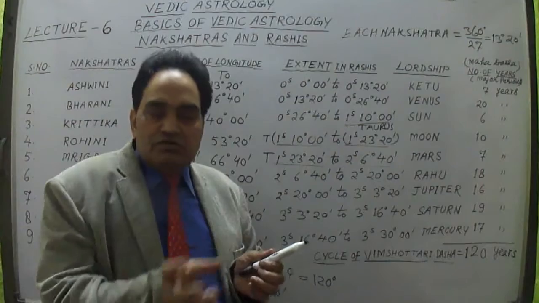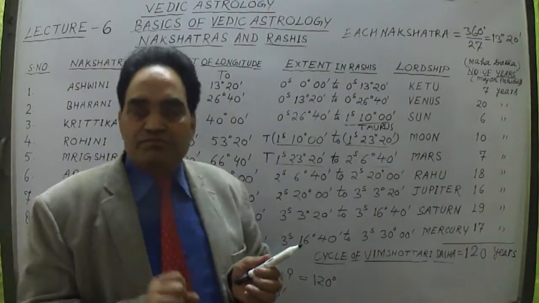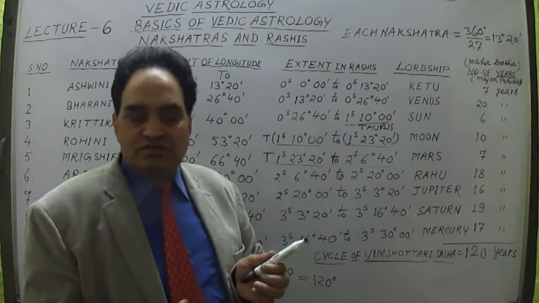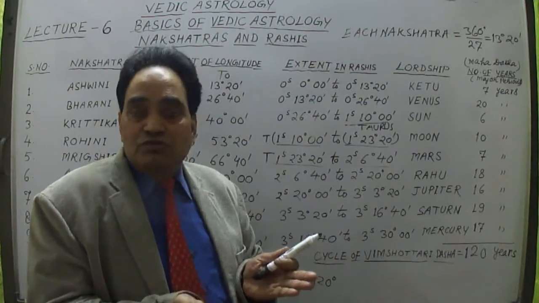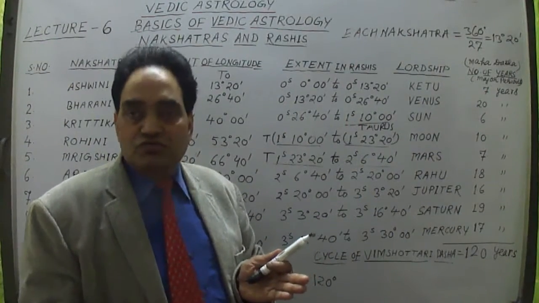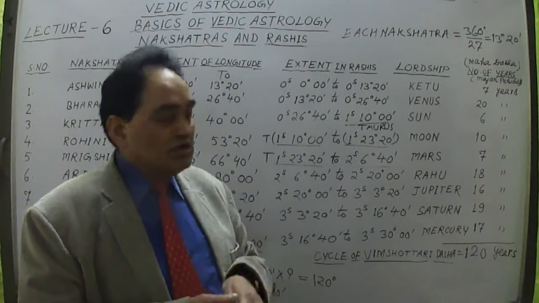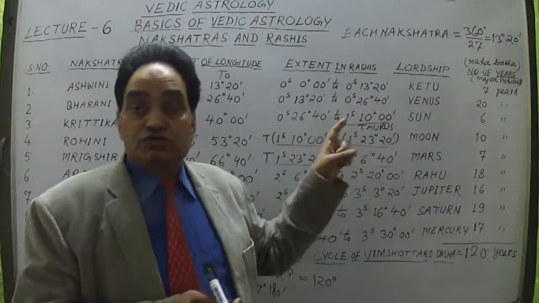In this period, what will the person's activity be? What benefits or auspicious and inauspicious things will he have? The position of Ketu in his horoscope will define that. This is how the period is utilized by him.